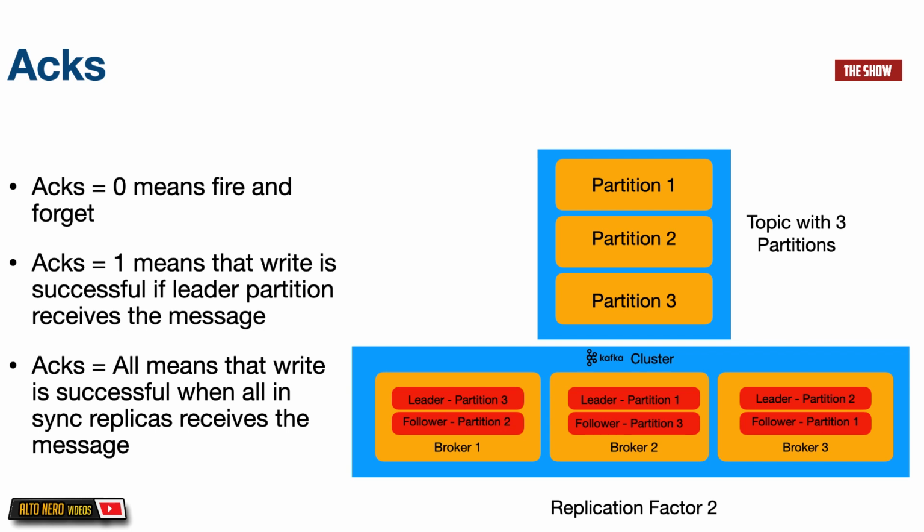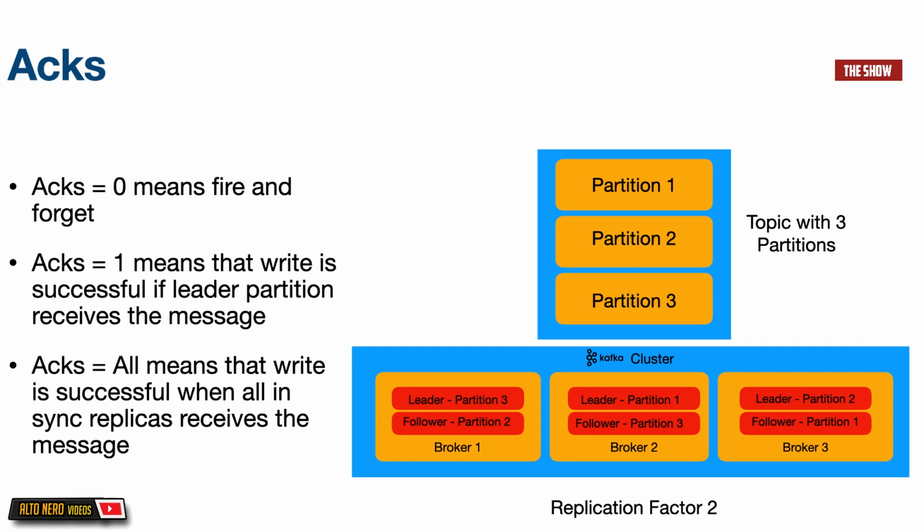So imagine that we have 3 brokers on the cluster. So we have 3 Kafka servers, and then we have a topic which has 3 partitions and a replication factor of 2. What happens is that each partition will be replicated twice. So if you look at broker 2, for instance, we have a leader partition. This leader partition is responsible for all the reads and writes from Kafka. So when we publish to Kafka, the message goes to this leader partition. When we want to read from Kafka, we'll read from this leader partition. So broker 2 contains leader partition 1. And on broker 3, we have a follower partition.